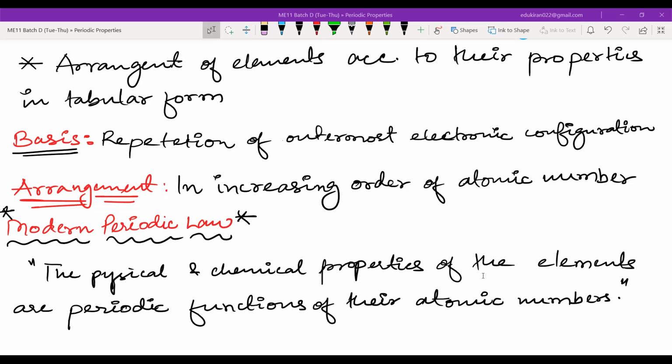Excuse me, sir. Yes, Mazia. In the first line, the arrangement of elements, after that, what's the word? According. Thank you. According.